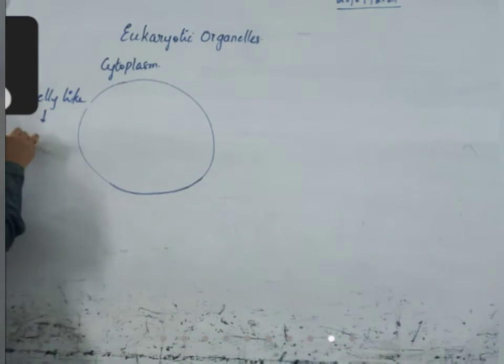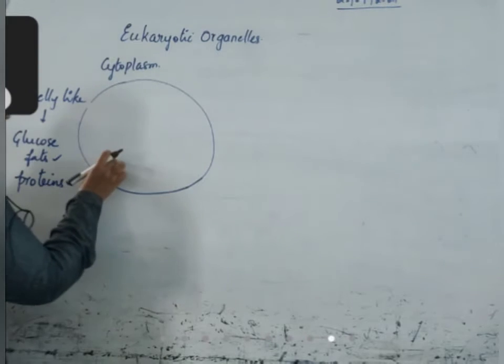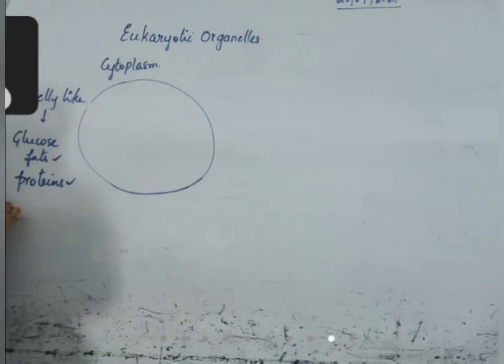So when you take glucose, fats, or proteins inside your body, or when your body cells are producing fats or proteins, all of these substances are there. Sometimes there are substances like antibodies and hormones, which are special proteins.